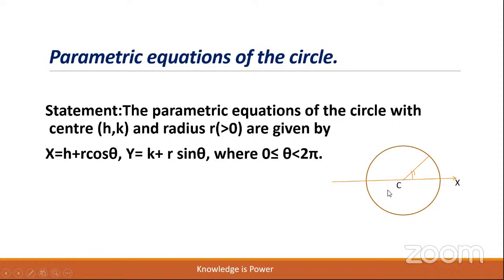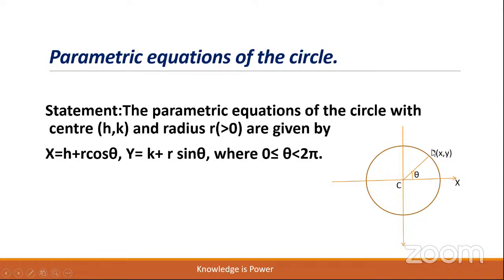Observe the figure, children. We have a horizontal line and a vertical line and the point of intersection. Let us take that as the center of the circle. Look at the circle, children.